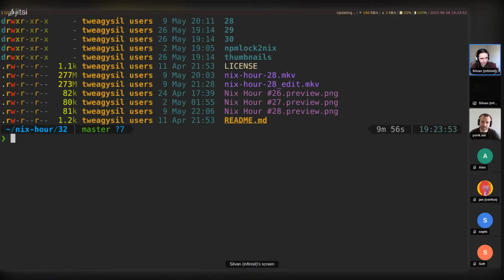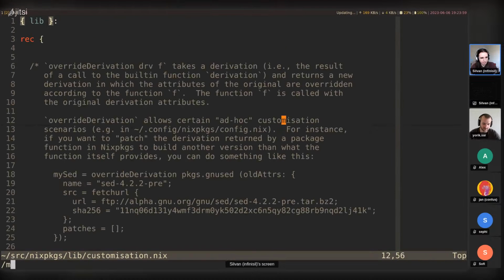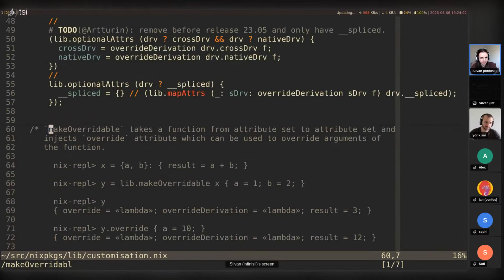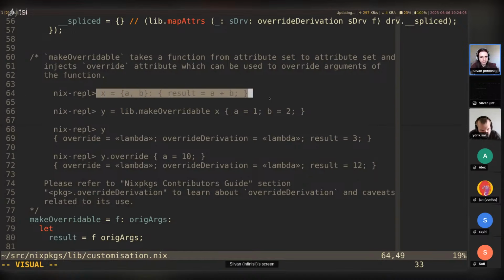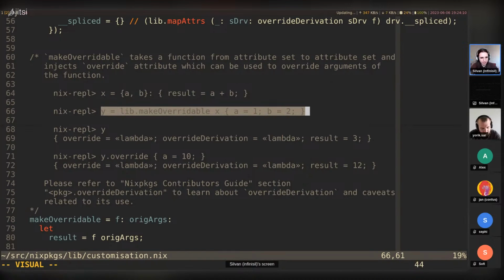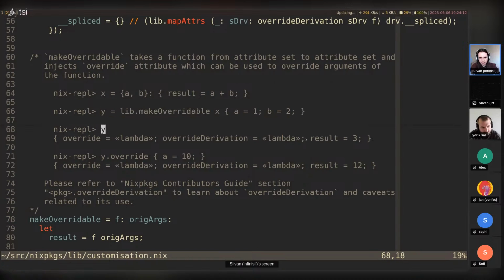Actually, do I know how to use makeOverridable? I don't think I do. Let's look at the implementation briefly. Customization, makeOverridable. Okay, there's some nice documentation in here. That's useful. So define a function, call makeOverridable. Why is then the function, call overridable with arguments. All right, and then we can override these arguments using the override function.